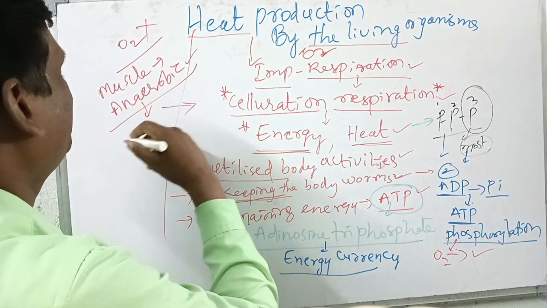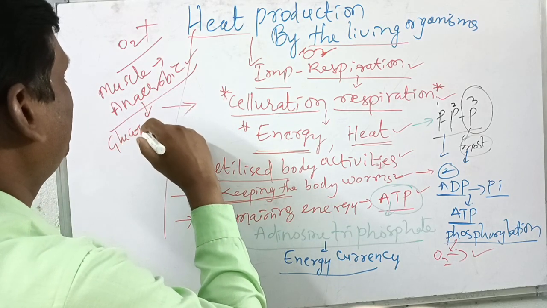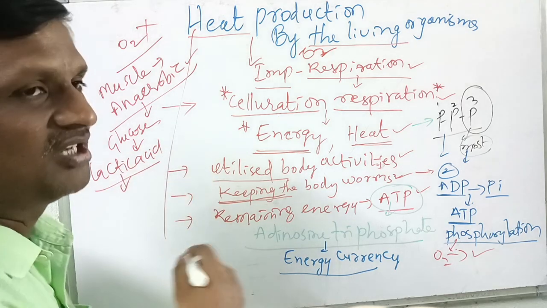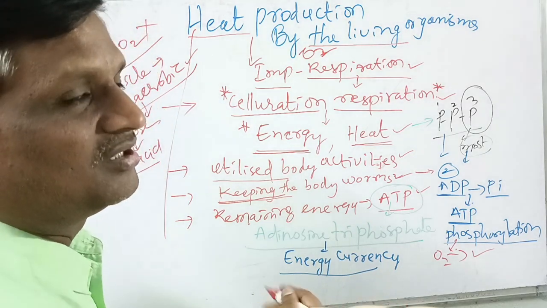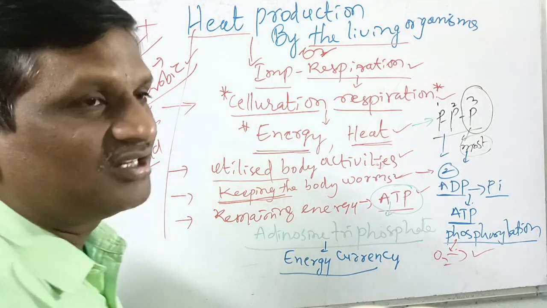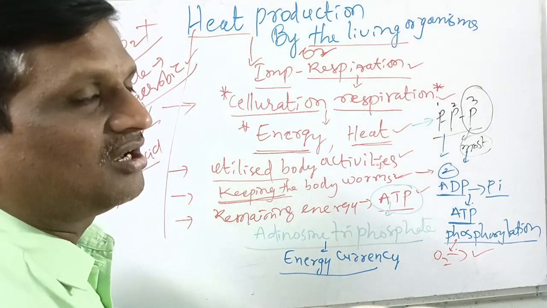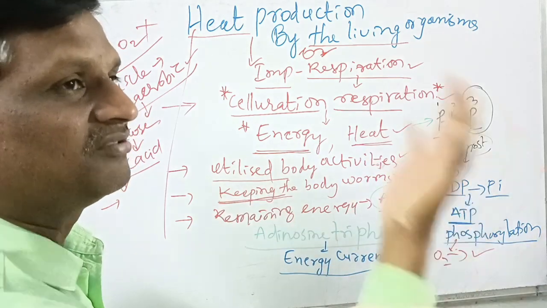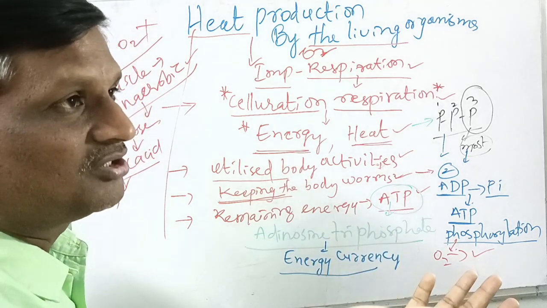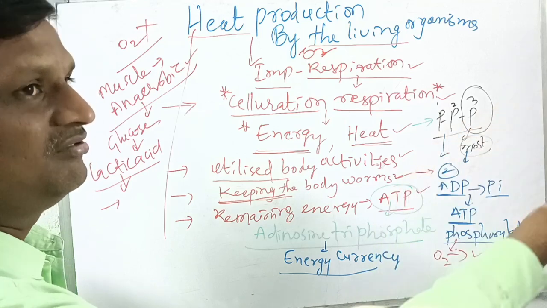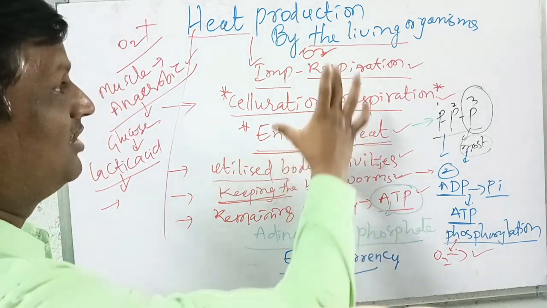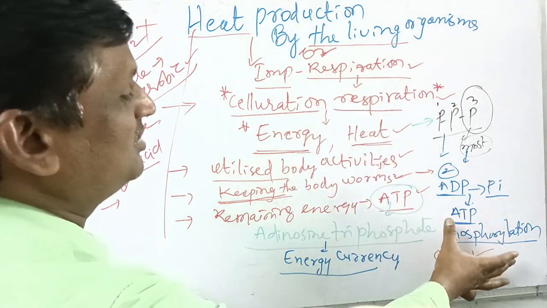In this anaerobic respiration, what happens? The glucose is converted into lactic acid. When lactic acid forms, muscle pain occurs, and we feel tiredness. That's why if we take some rest or take a deep breath, when oxygen is sufficiently taken into our body, the muscle pain disappears. That lactic acid is converted again into glycogen. That glycogen is converted into glucose, and glucose can produce energy.